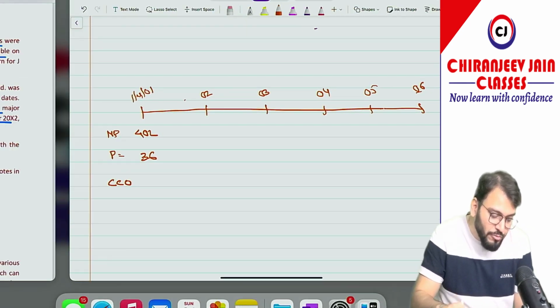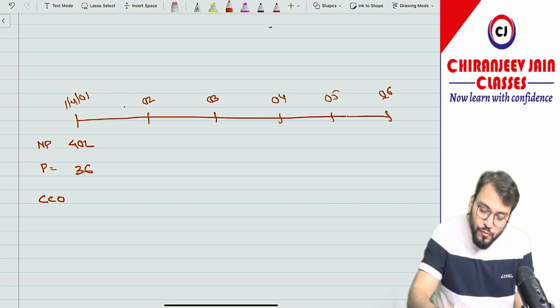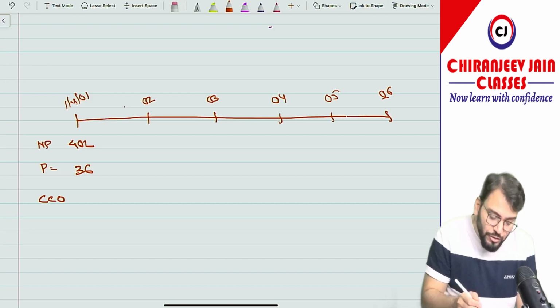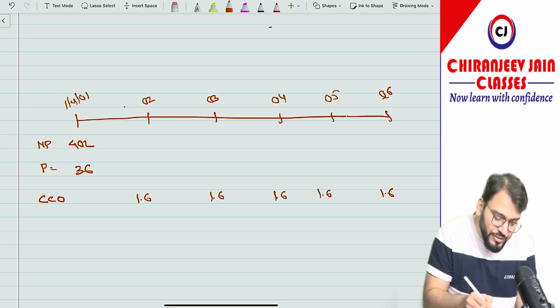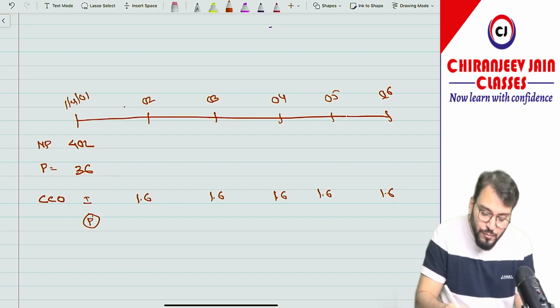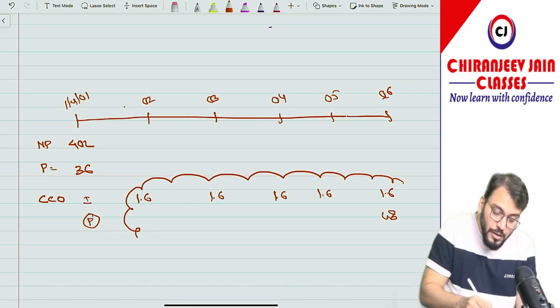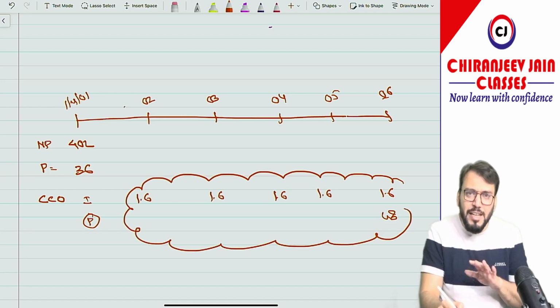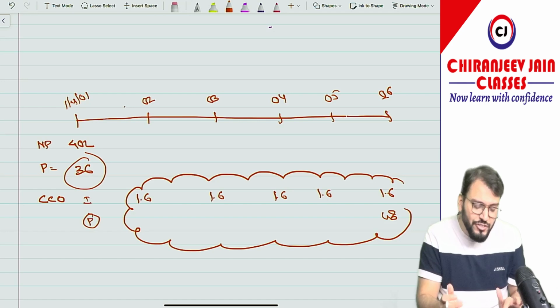So interest will be calculated by using which rate of interest? 4%. So can you say 40 into 4%? It is 1.6, 1.6, 1.6, 1.6, 1.6. This is the contractual interest payment. And what is the contractual principal payment? That is 40 into 1.2, that is 48. So of course we need to calculate the present value of this. The present value of this at EIR will be equal to 36 only. Correct? Let us check it.